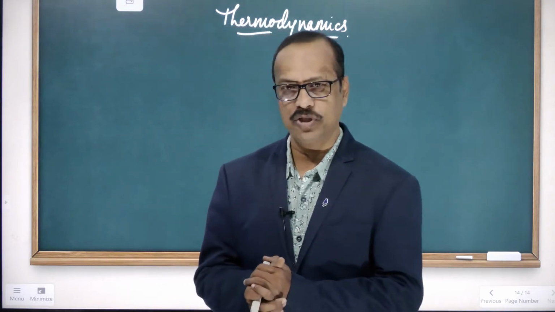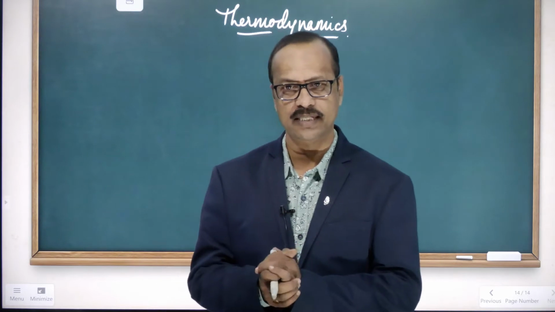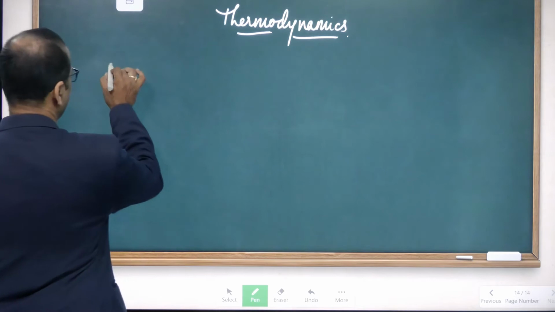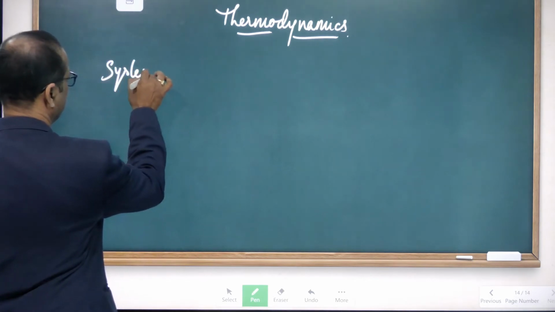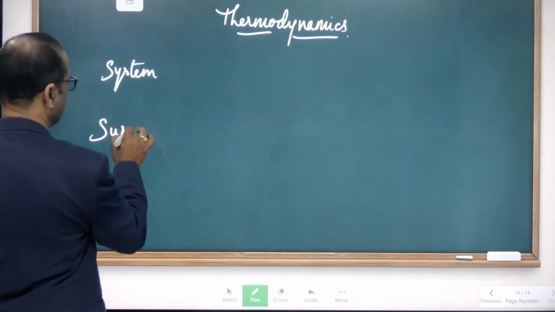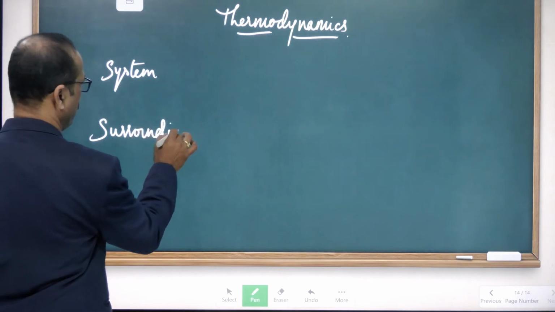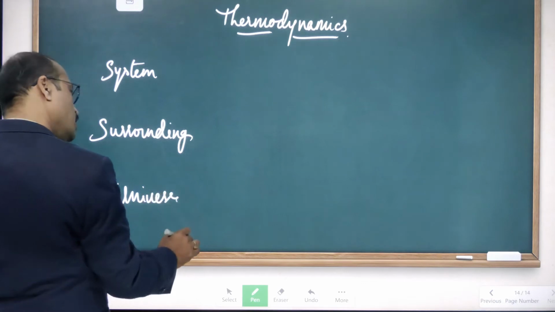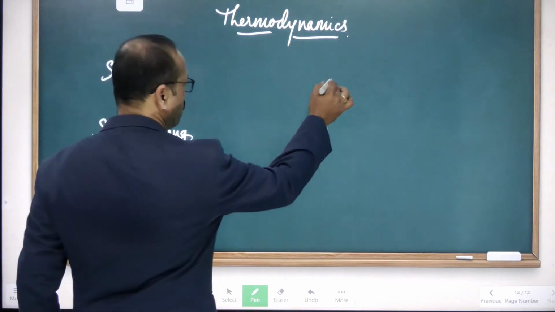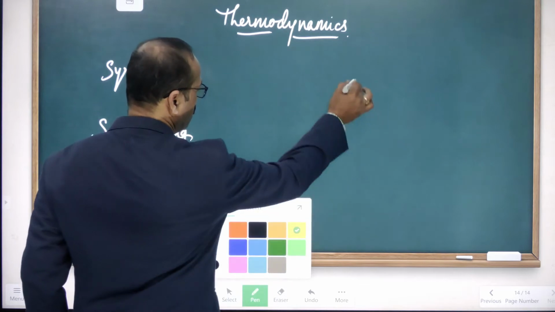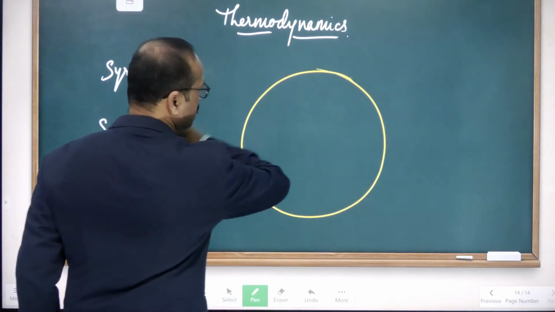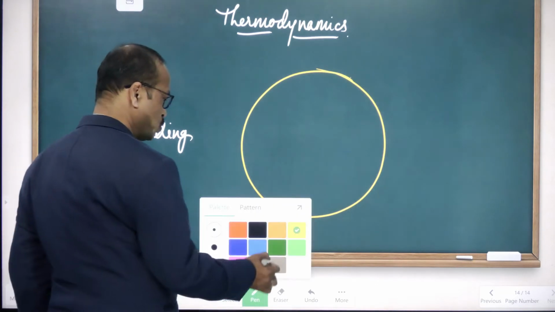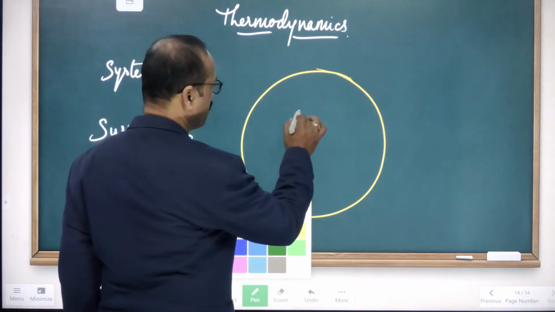And in this chapter, we discussed the system, surroundings and universe. For example, think this is the universe, the total universe. In this, we are going to discuss only a small part.